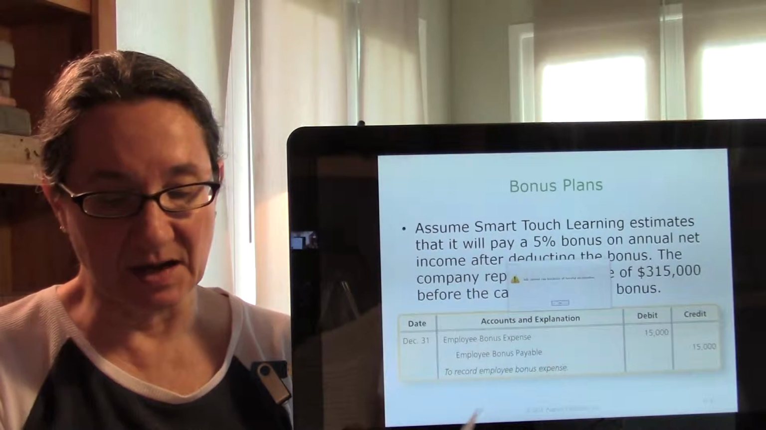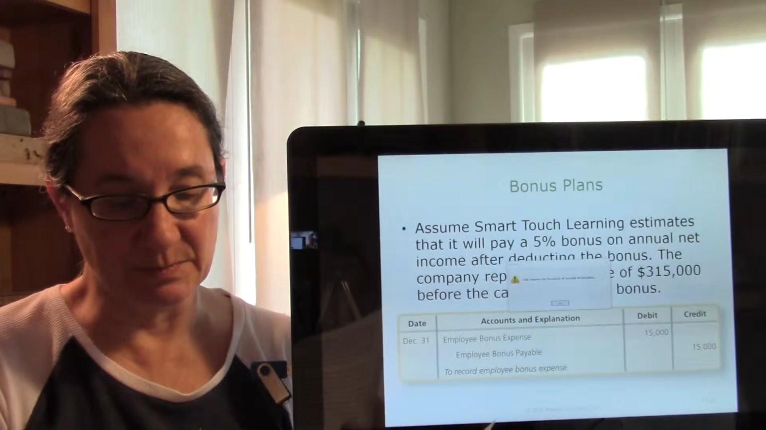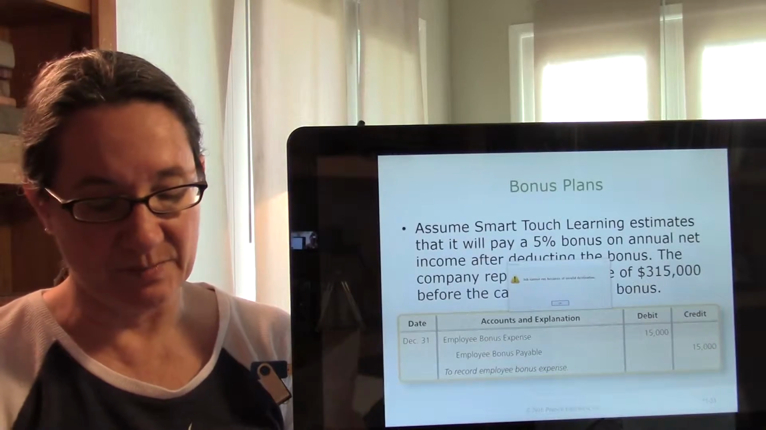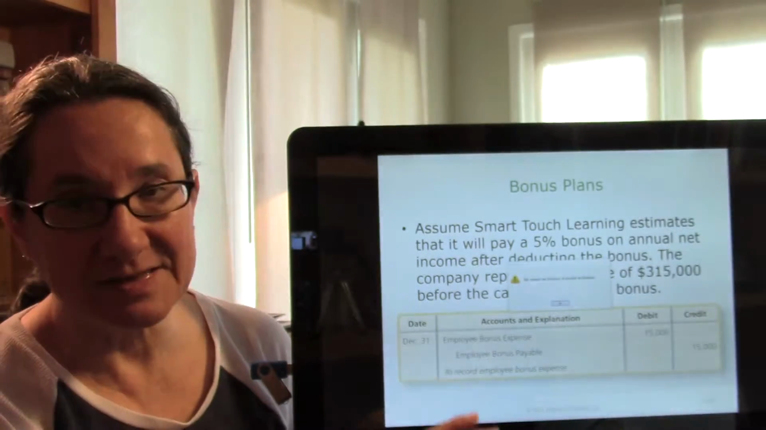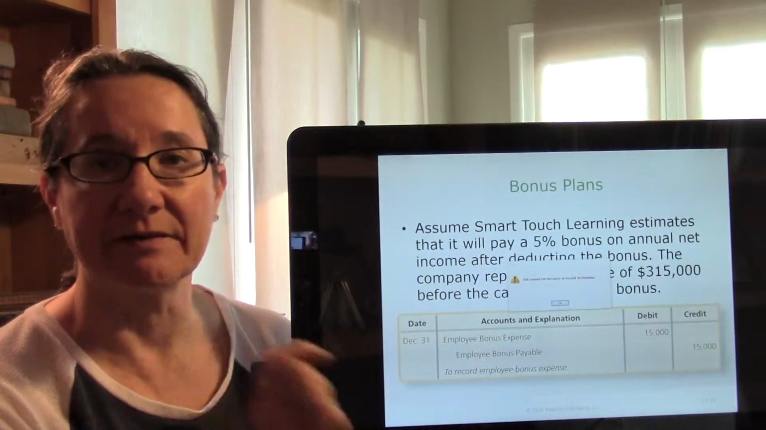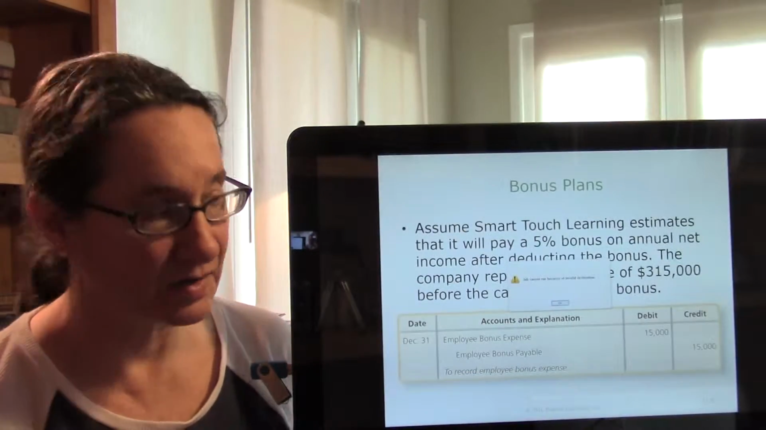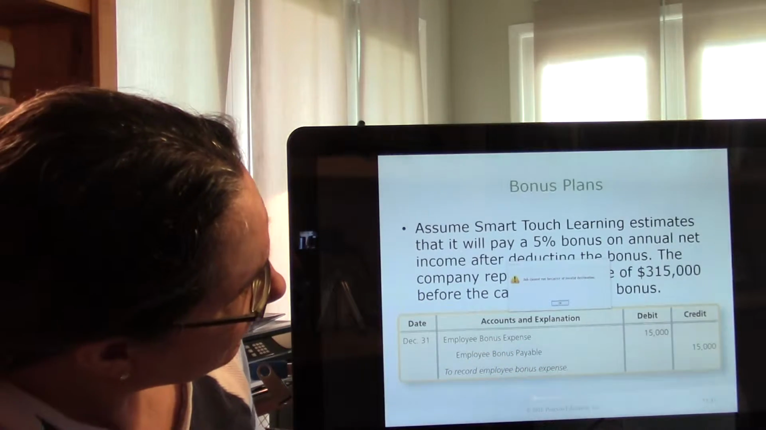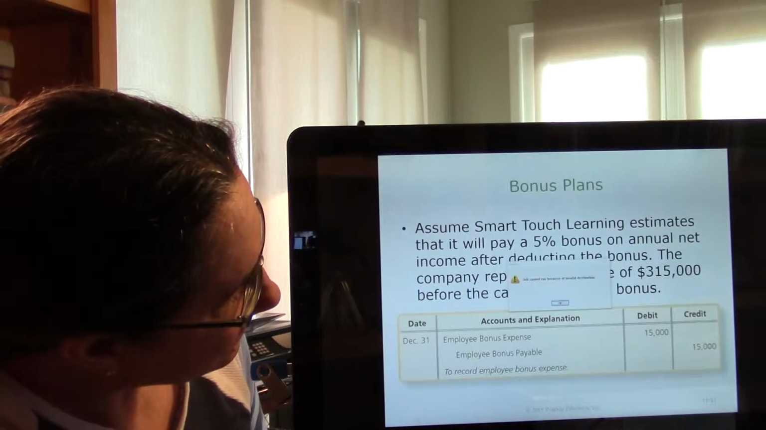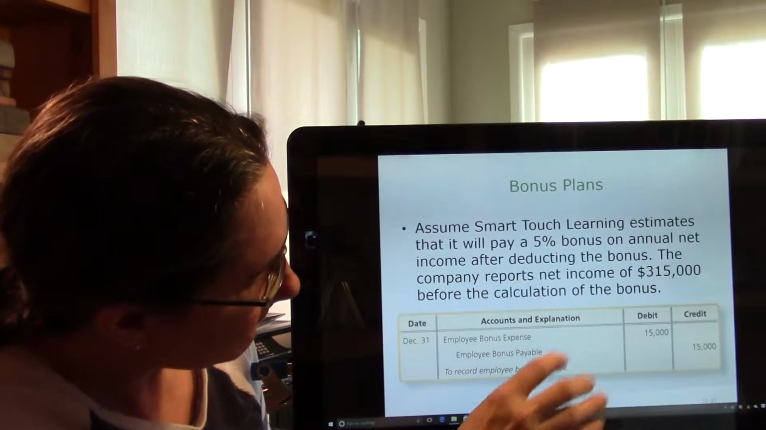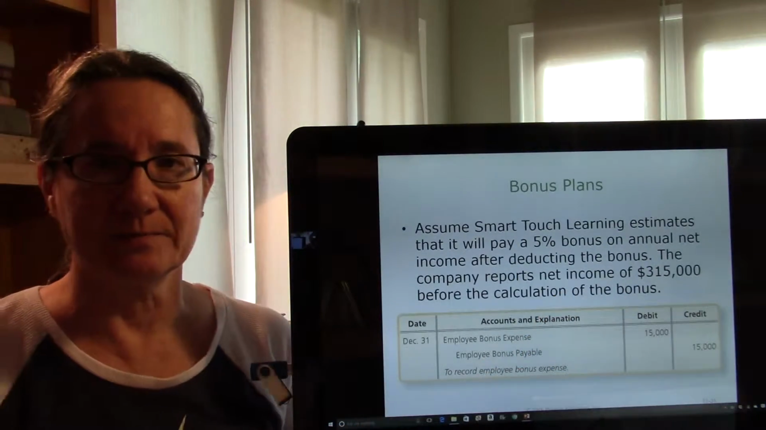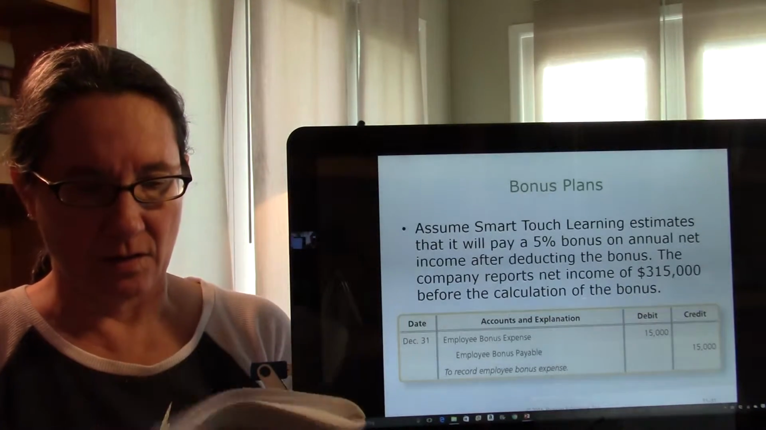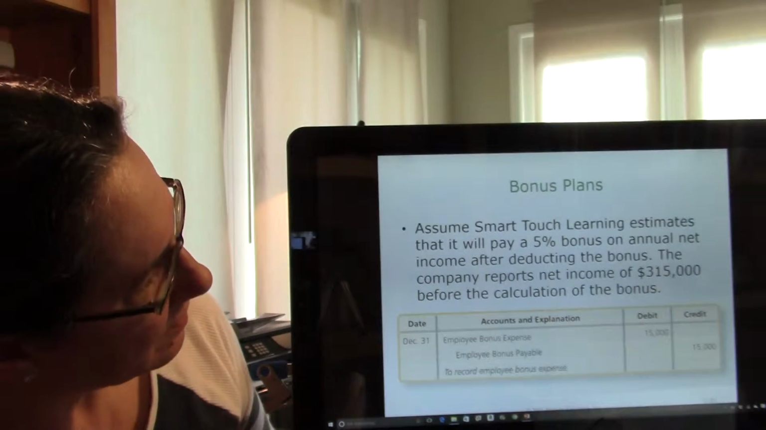The accounting department will calculate the bonus as follows. Bonus times net income before bonus divided by 1 plus bonus, which is 15,000. So this allows you to back into the bonus amount. Now I would always tell you the bonus amount is 15,000. You won't have to calculate that. But obviously it's going to be an expense, so you'd debit bonus expense and credit employee bonus payable.